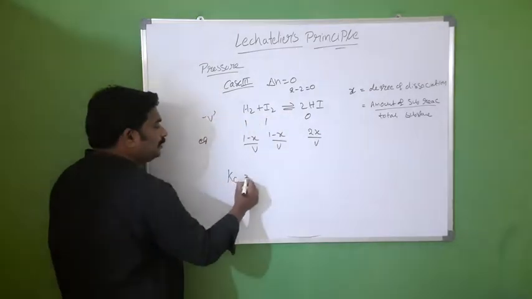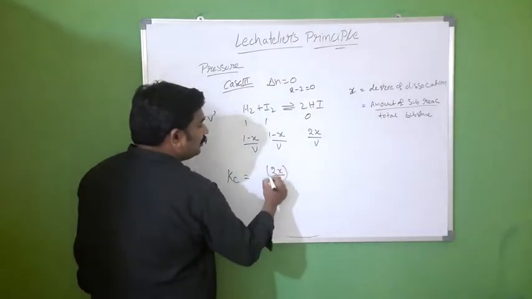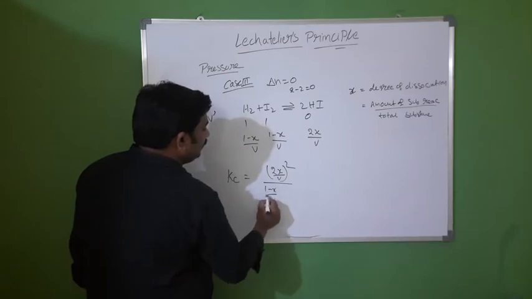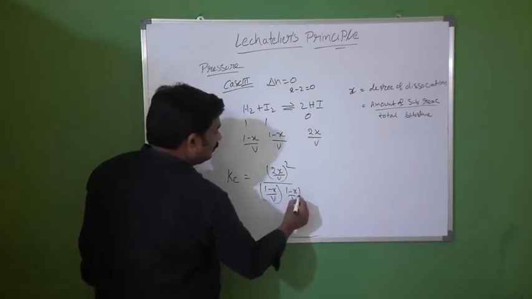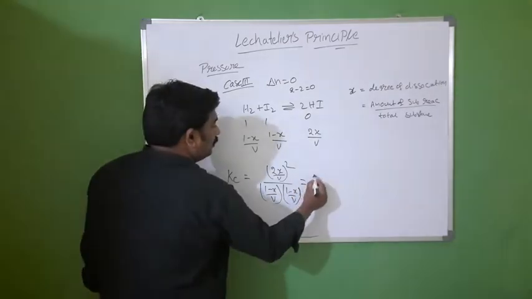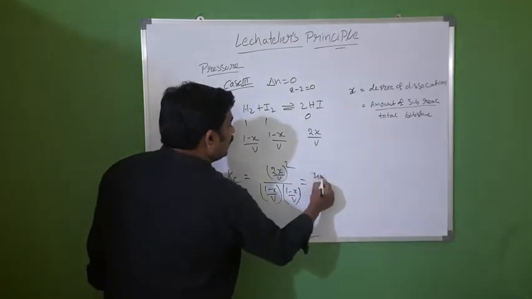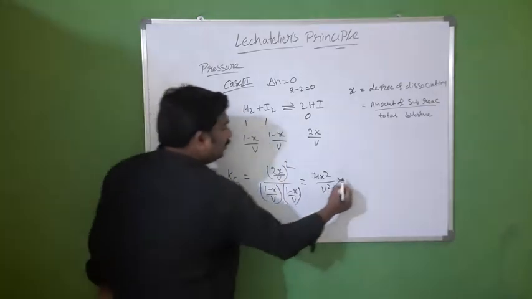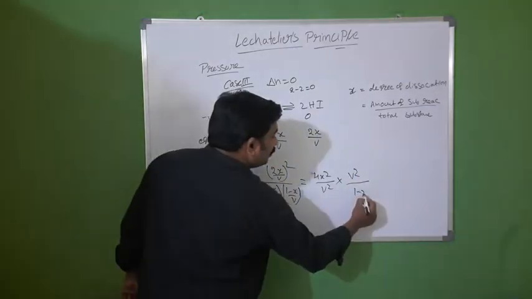Now Kc is equal to 2x by V whole square by 1 minus x by V into 1 minus x by V. Now 2x whole square means 4x square by V square into V square by 1 minus x whole square.